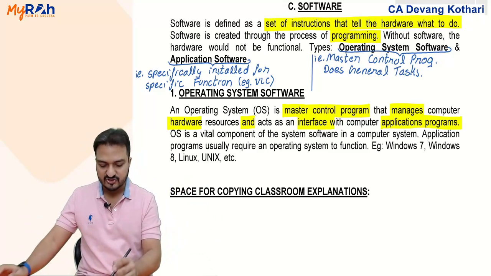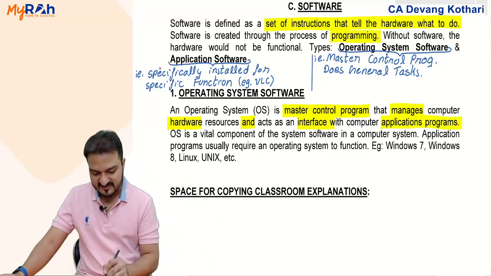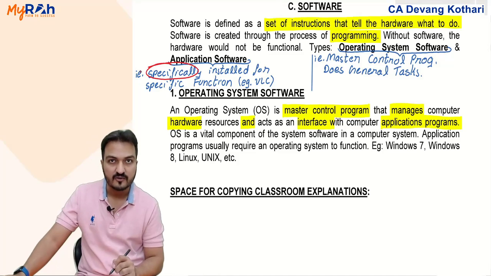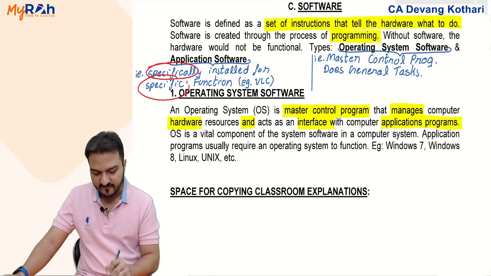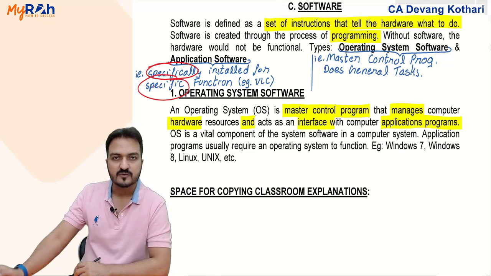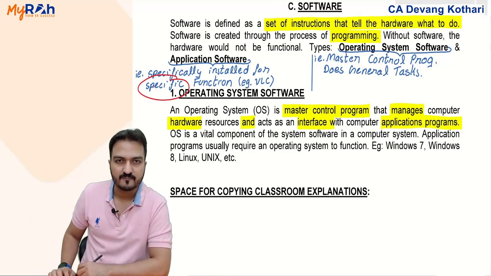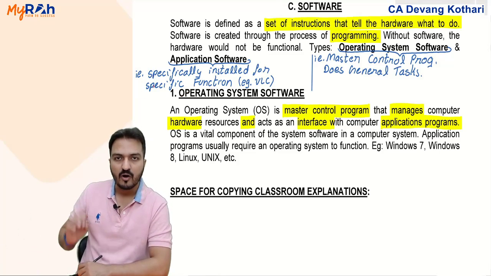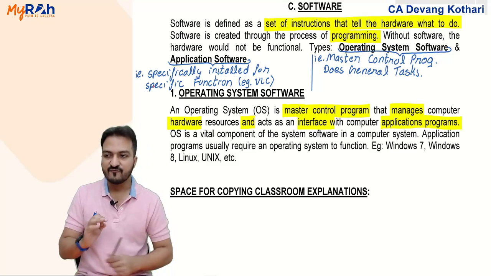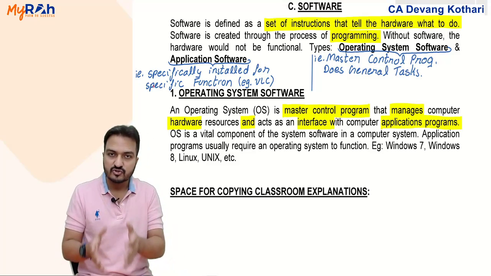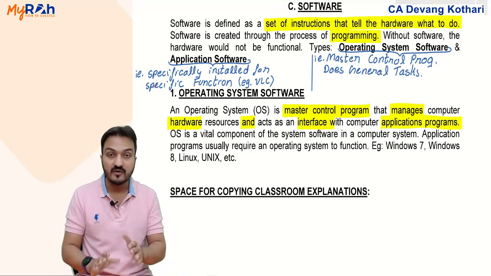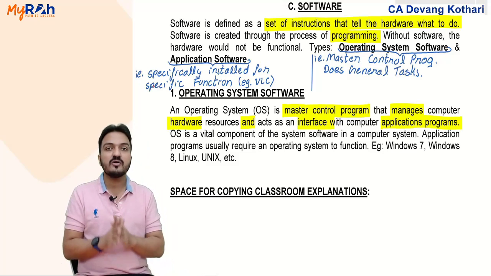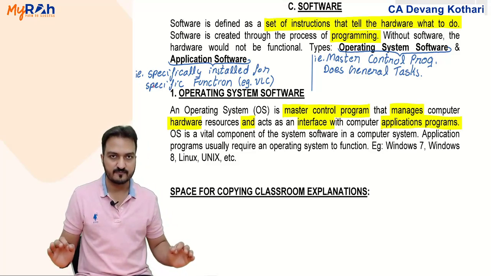Look, application software is the one which is specifically installed for some specific function. Both these conditions should be fulfilled. It will be called application software if it is specifically installed by you. It was not inbuilt, you installed it, and you installed it for some specific function.